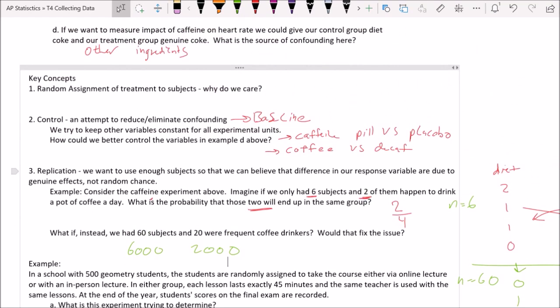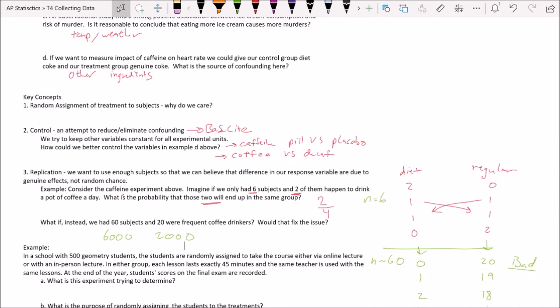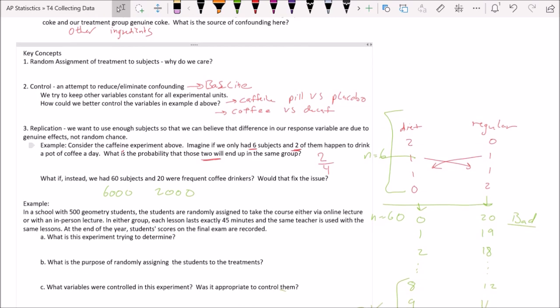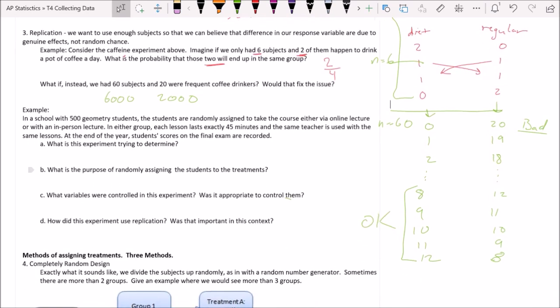So these three key concepts, they work in concert with one another. We need all three of them to have a good study. No single one of them totally fixes a study. Because, for example, even with randomization, over here, you still get really weird stuff if you don't have replication. Okay, so we actually need all of them in order to have an excellent study. Let's look at a specific real-world example now.